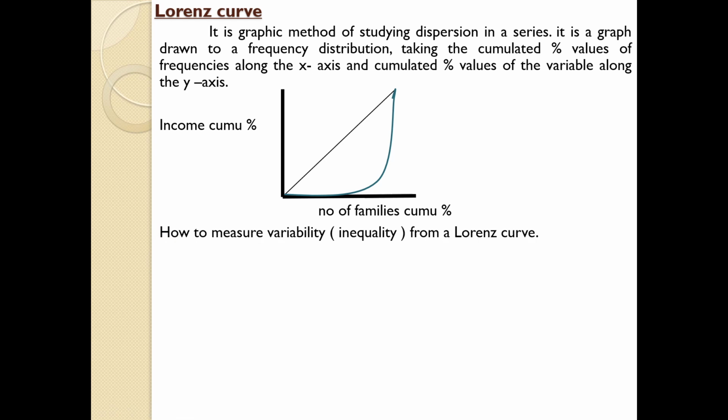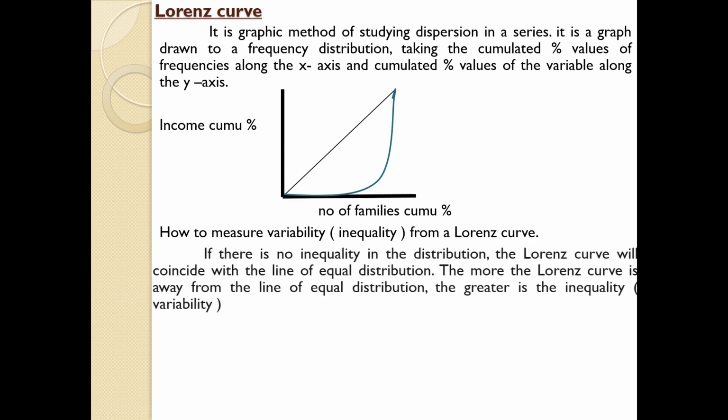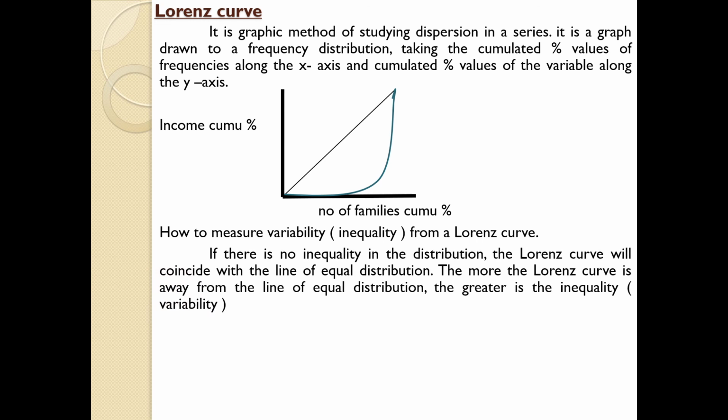And how do we measure the variability or inequality from a Lorentz curve? We have just mentioned it. If there is no inequality in the distribution, the Lorentz curve will coincide with the line of equal distribution. Sometimes our computation line will be a straight line, just like this one. That is a very rare case. The more the Lorentz curve is away from the line of equal distribution, the greater is the inequality or variability. See this gap. If the gap is more, variability will be high. If the gap is less, the variability will be low. That is the concept of representing or interpreting a Lorentz curve.